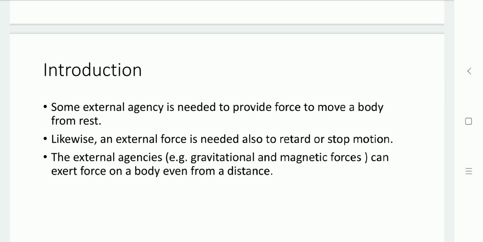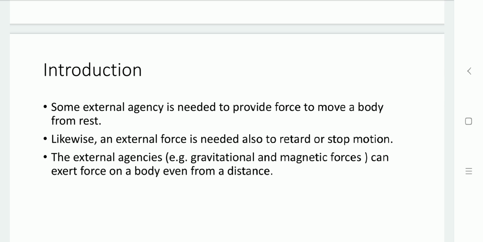Non-contact forces are gravitational force, electrical force and magnetic forces. Contact forces are known as pulling force, pushing force, string tension force, frictional force, likewise. So to make a change in the state of the object, some external force is required.